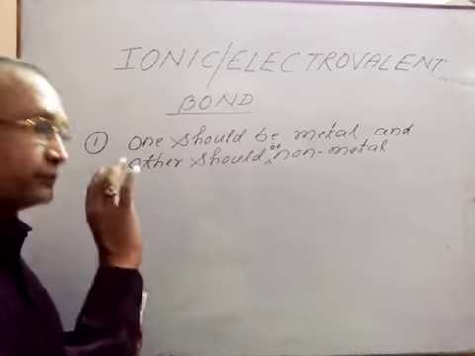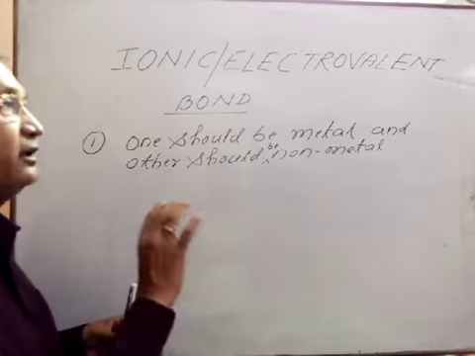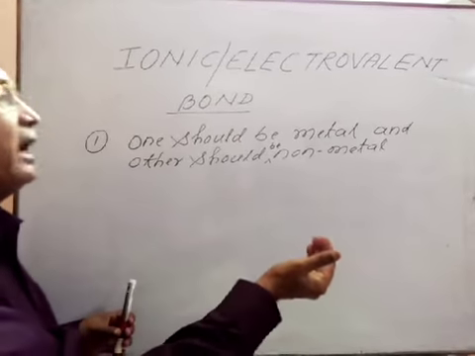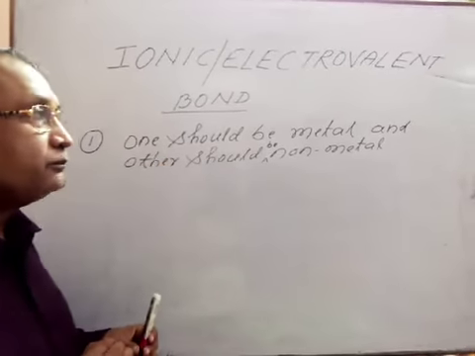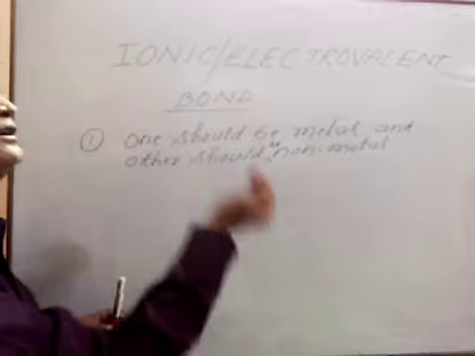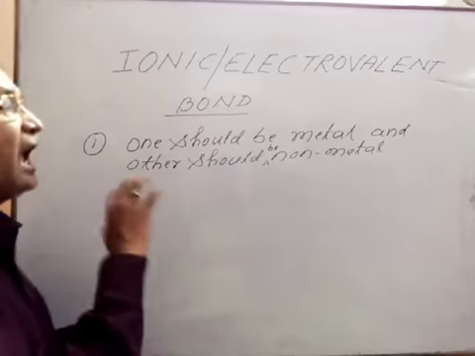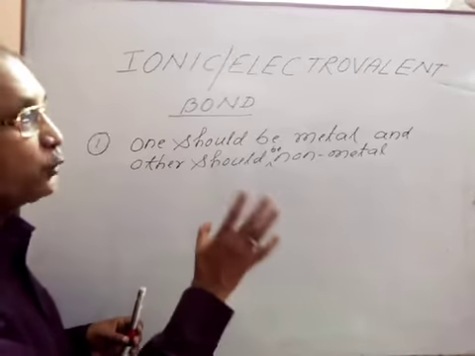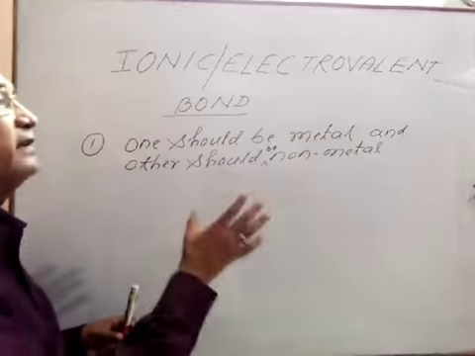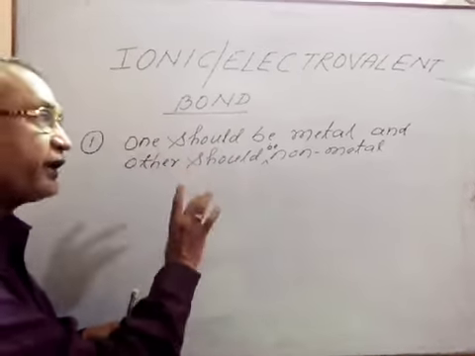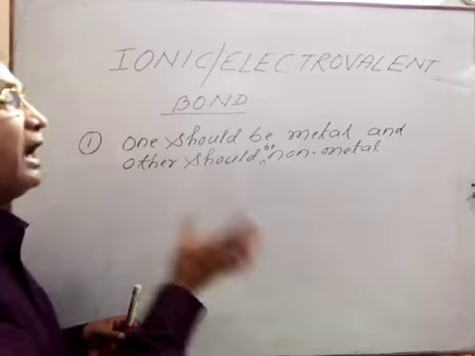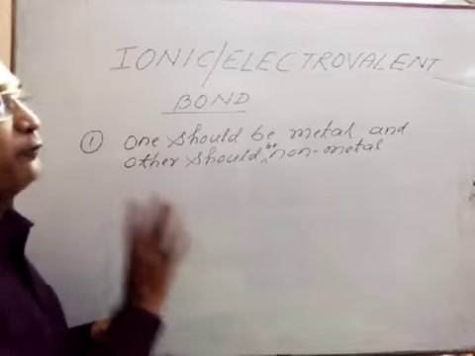One metal gives electron and is converted into a positive ion, and the non-metal takes that electron and is converted into a negative ion, and there will be an attraction between the positive and negative ion, and in this way they will form a bond.